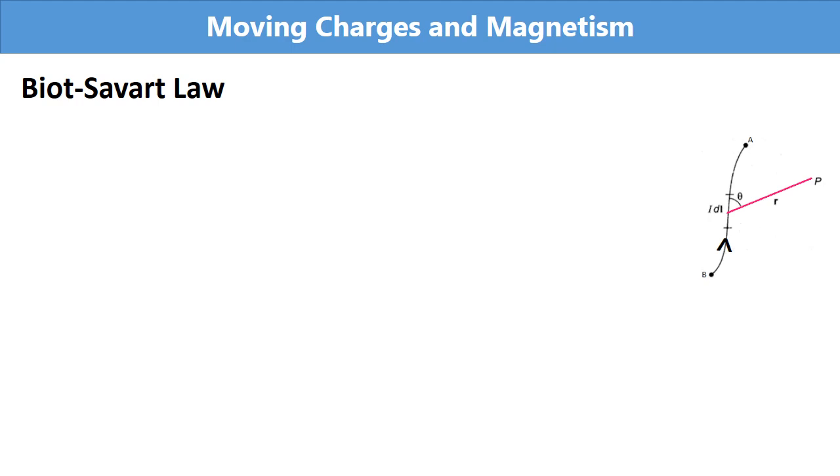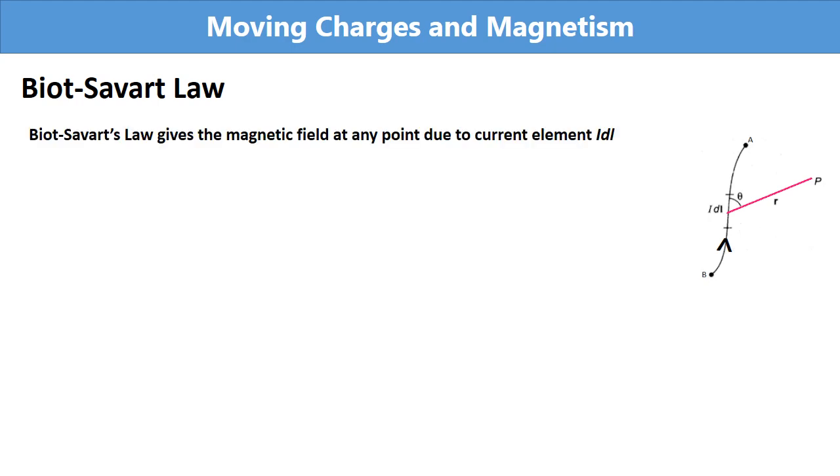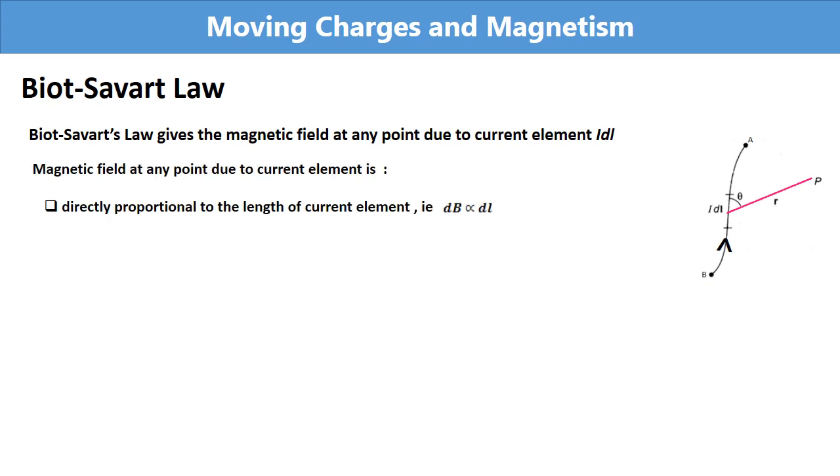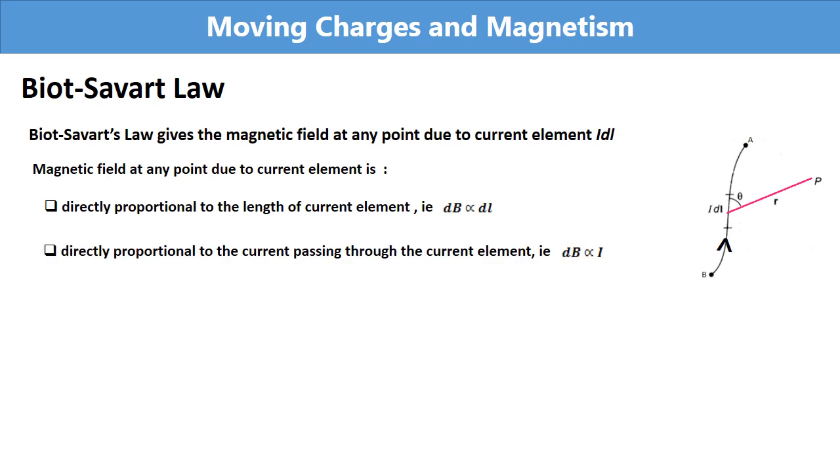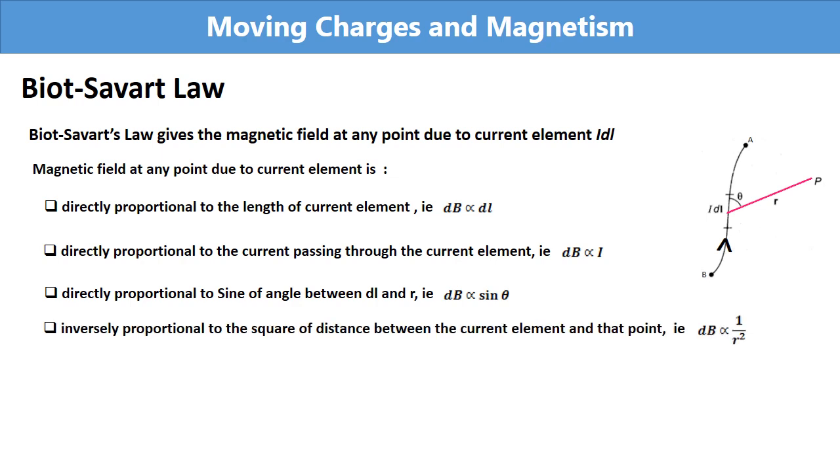So we can summarize the points like this. According to Biot-Savart's law, the magnetic field at any point due to a current element is directly proportional to the length of the current element, directly proportional to the current passing through the current element, directly proportional to the sine of the angle between dl and r, and inversely proportional to the square of the distance between the current element and the point.